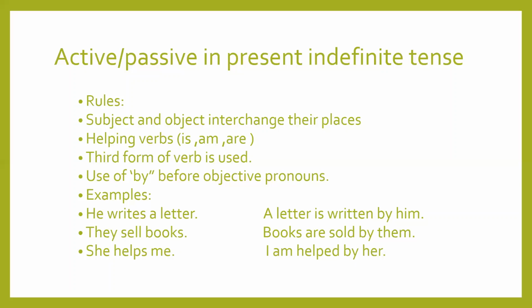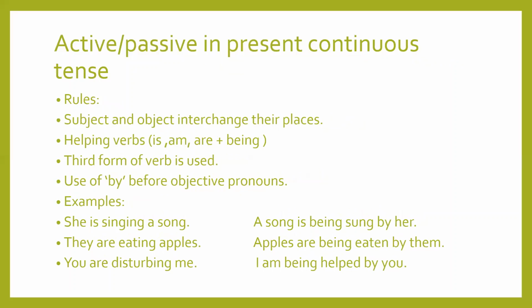Now the next is they sell books. Books are sold by them. Objective pronoun of they is them. She helps me. I am helped by her. Now objective pronoun of she is her. Understand? Now come to the next.